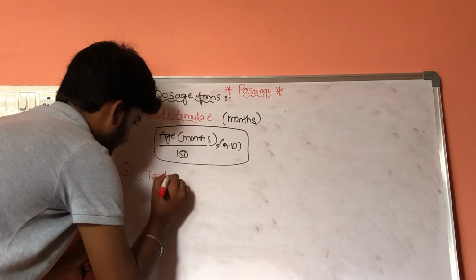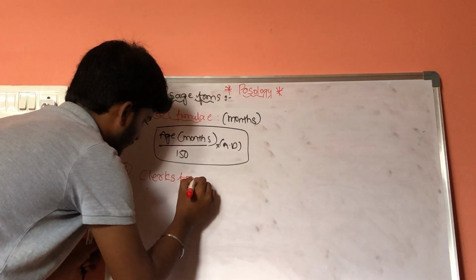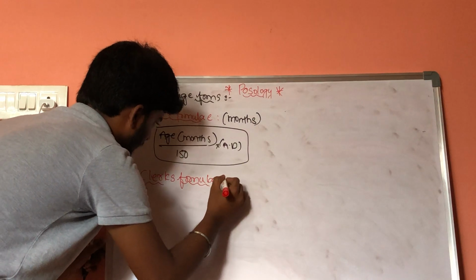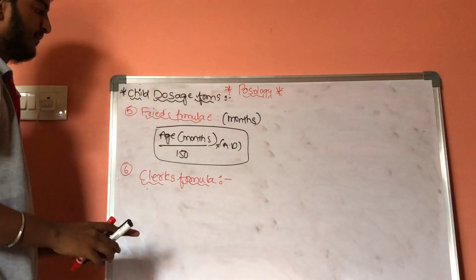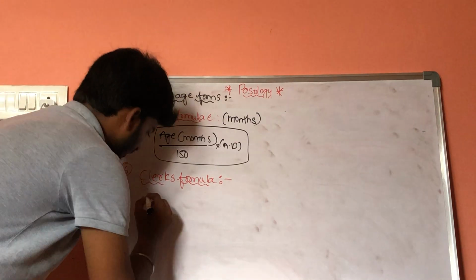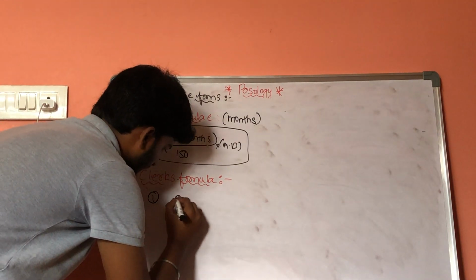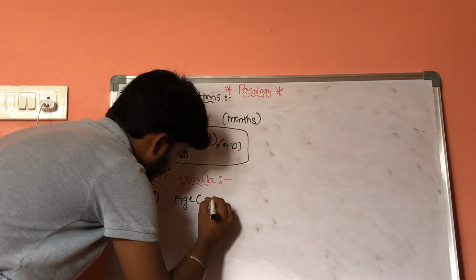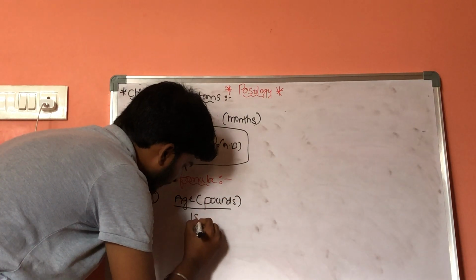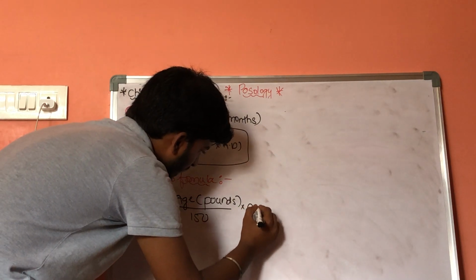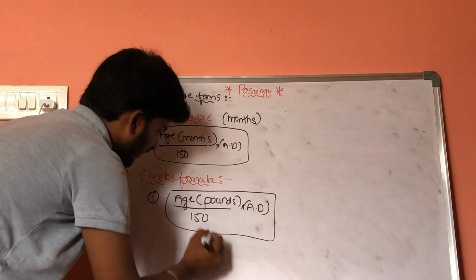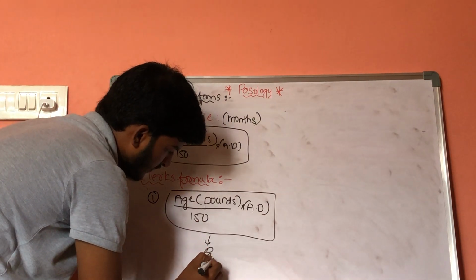Now 6th one is Clark's formula. This Clark's formula is applied in 2 cases. One formula is weight given in pounds divided by 150 into adult dose. This is one formula when the weight is given in pounds.